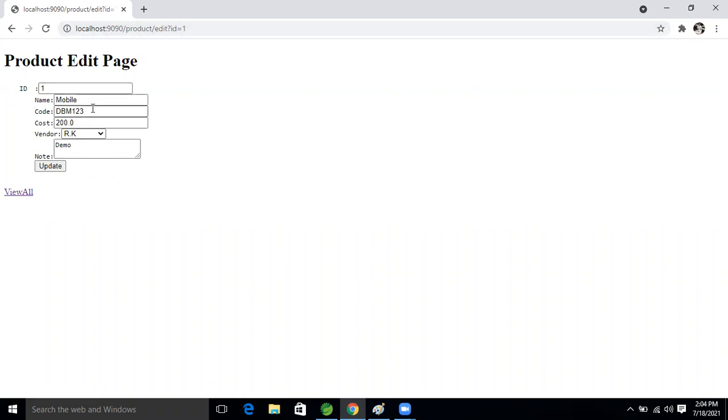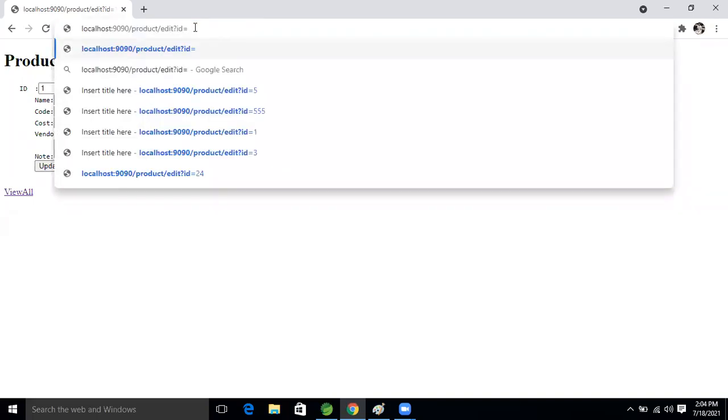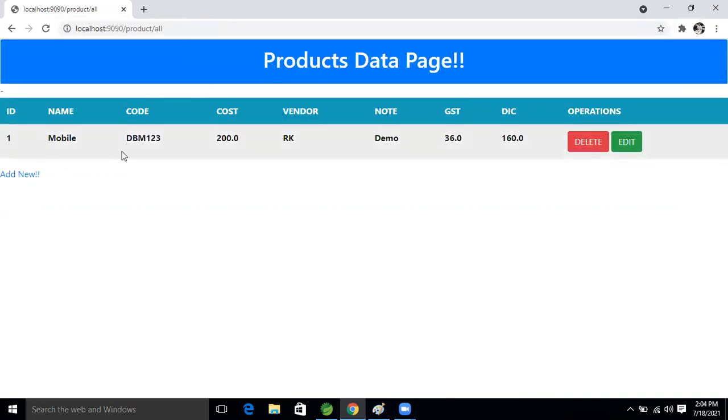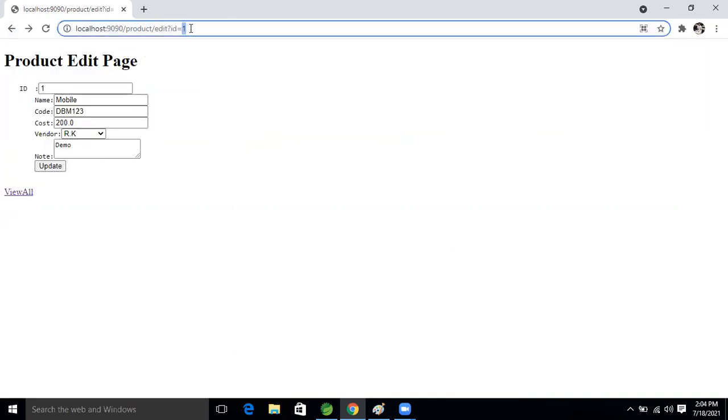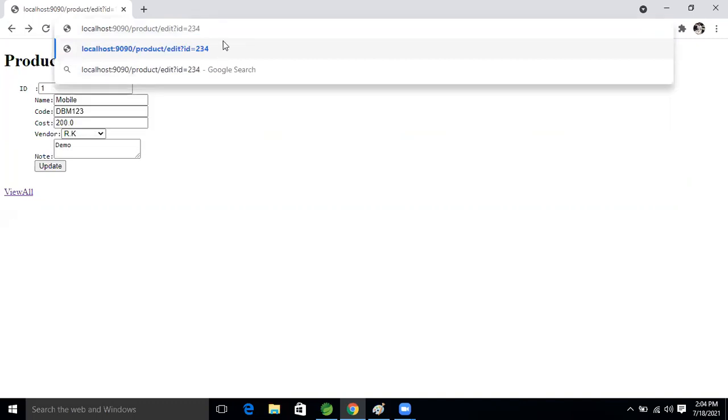Why am I going to implement custom exception now? See this, guys. Suppose I take a product id that does not exist, and suddenly we get the data page, but here I want to see a message.